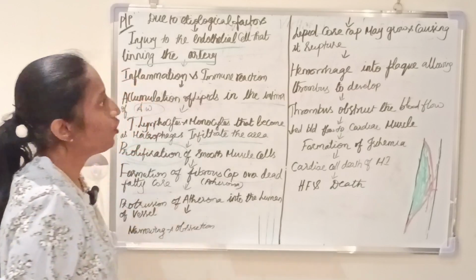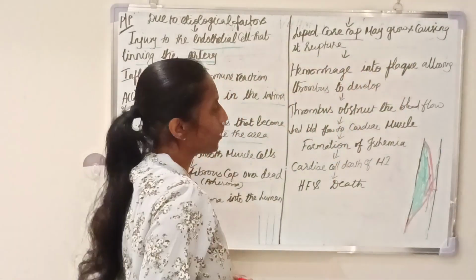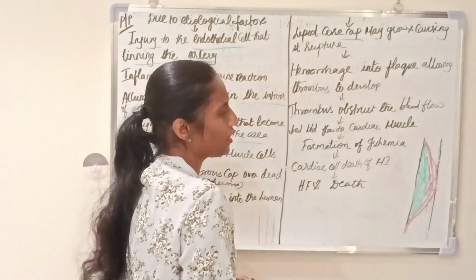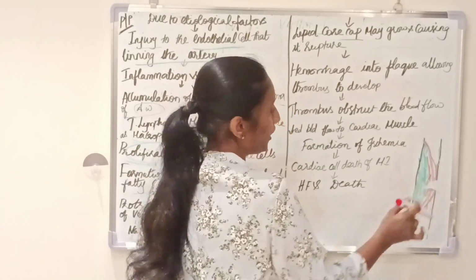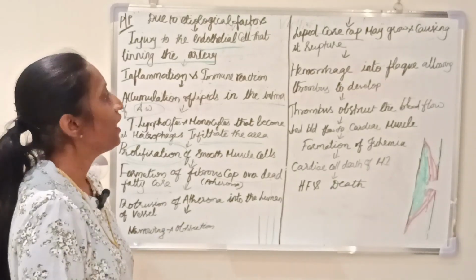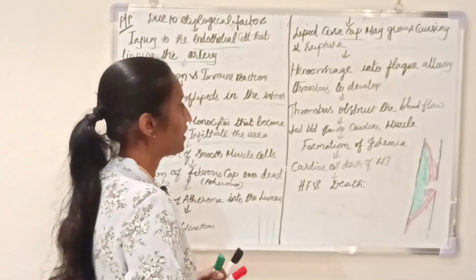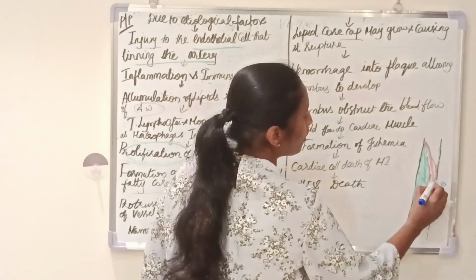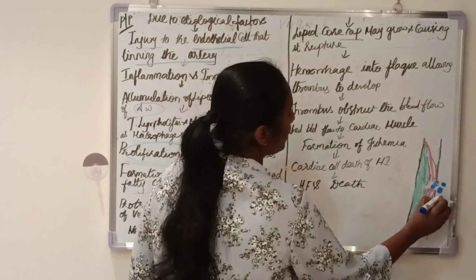Due to that, the lipid core cap may grow and cause rupture. Here again it ends up with the inflammatory process, and then it grows and gets ruptured. Once it is ruptured, what is happening? There is hemorrhage into the plaque, and along with the plaque and the hemorrhage, it develops as a thrombus.